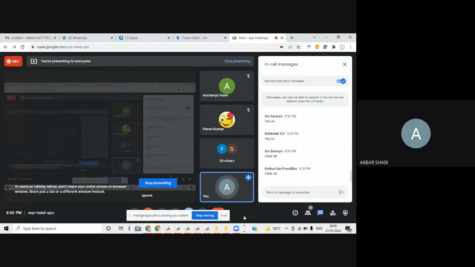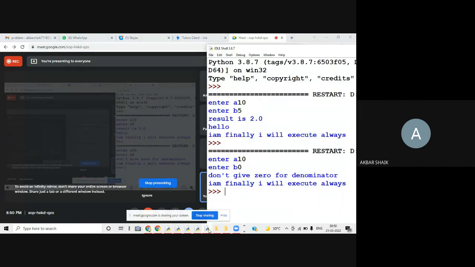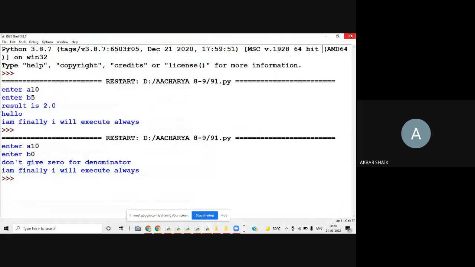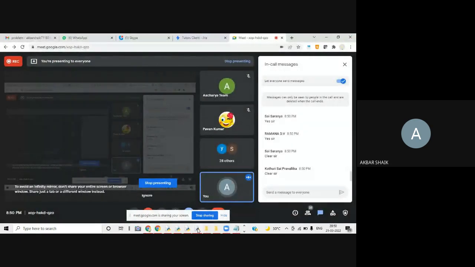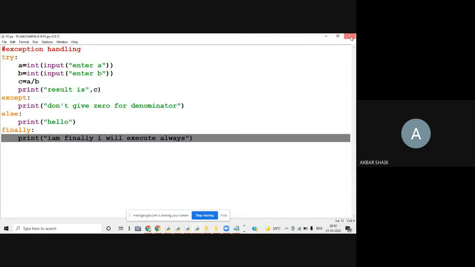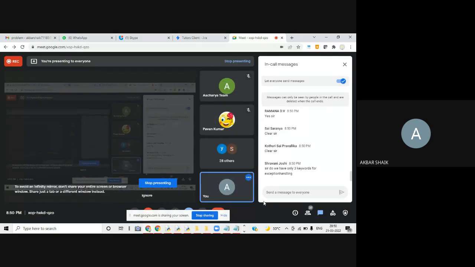Okay, so if you want, you can write the exception names also. If you know the exception name, I showed you some exceptions in the IDLE shell. Do we have only 3 keywords? No, these are the 4 keywords: try, except, else, finally. These are the 4 keywords only for handling exceptions.